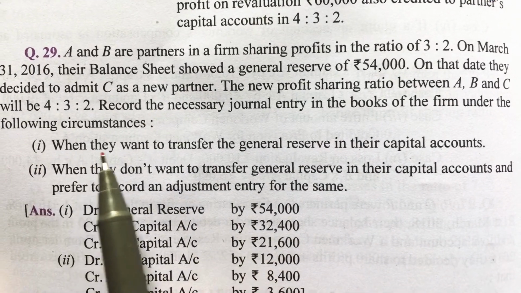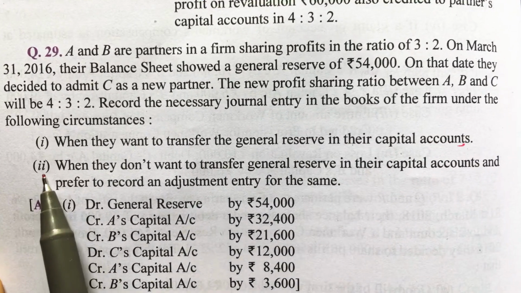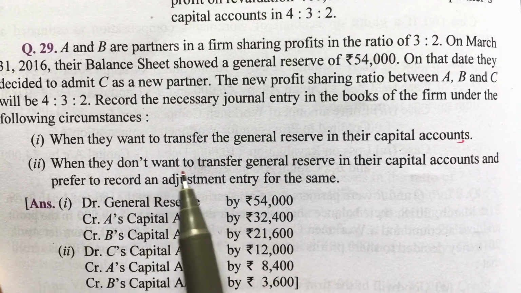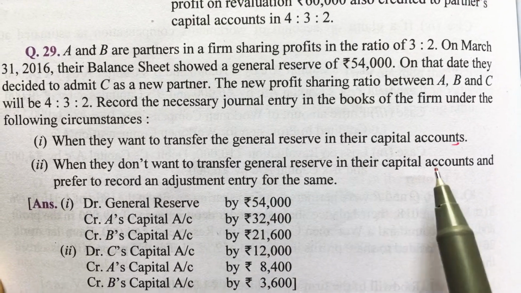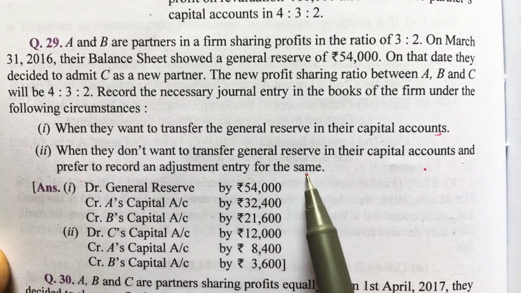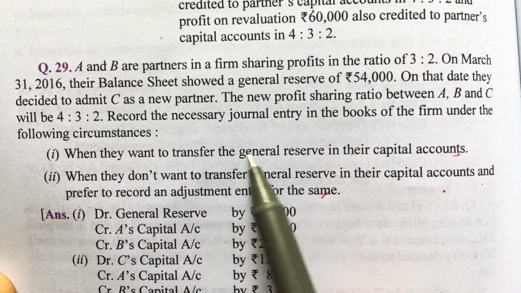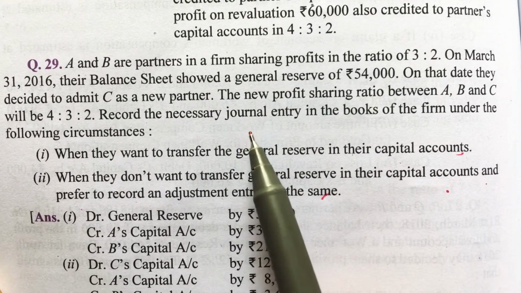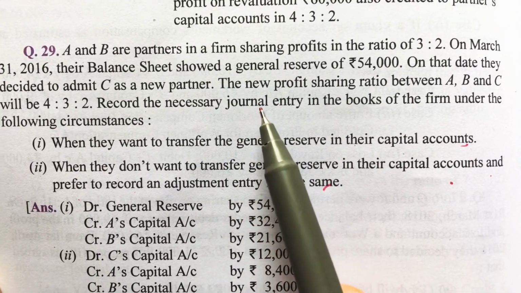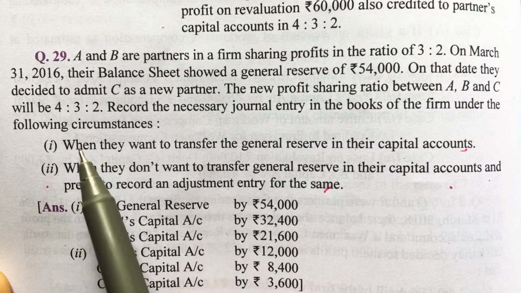Number 1, when they want to transfer the general reserve in their capital accounts, and second one is when they don't want to transfer general reserve in their capital accounts and prefer to record an adjustment entry for the same. So this is the conceptual question based on the treatment of general reserve and accumulated profits. The complete concept is covered in this particular question.